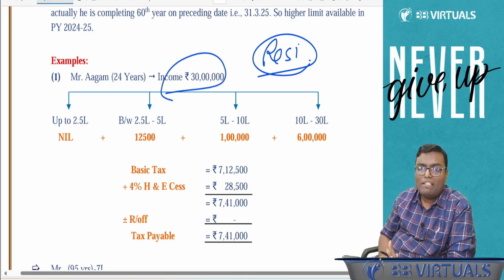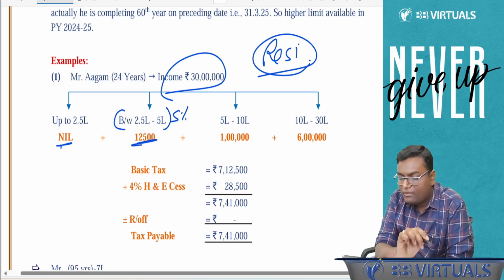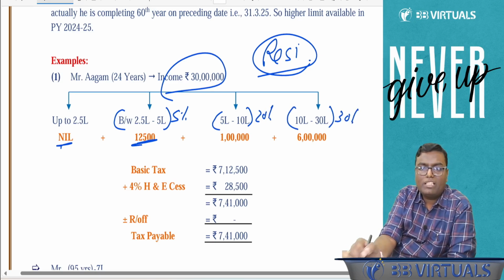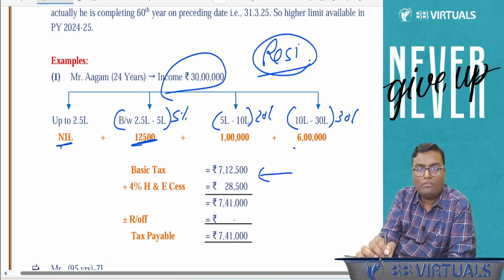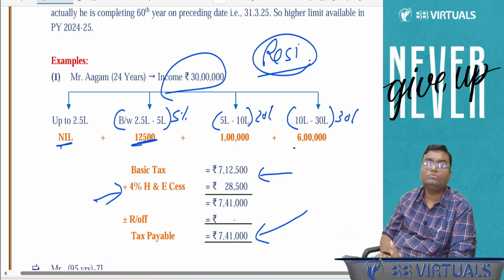So how to calculate basic tax? Up to 2 lakh 50,000, 0. 250 to 5 lakh, it will be 5%, that is 12,500. 5 lakh to 10 lakh, it will be 20%, that will be 1 lakh. Above 10 lakh, it will be 30%, that will become 6 lakh. Total of this will become basic tax 7,12,500 plus 4% health and education cess, which comes to 7,41,000.